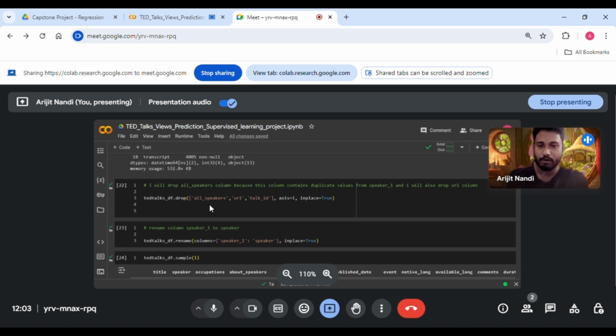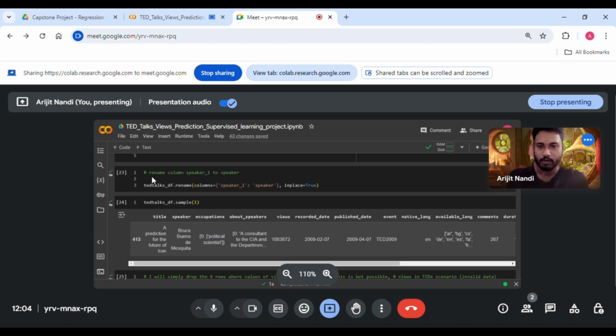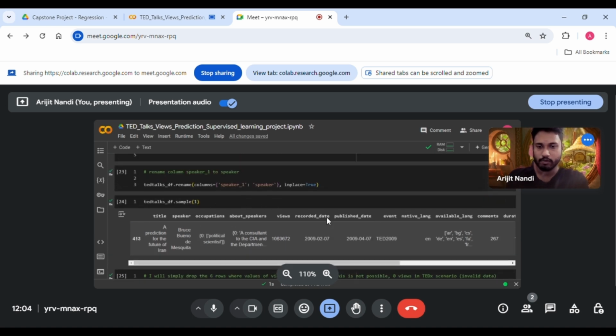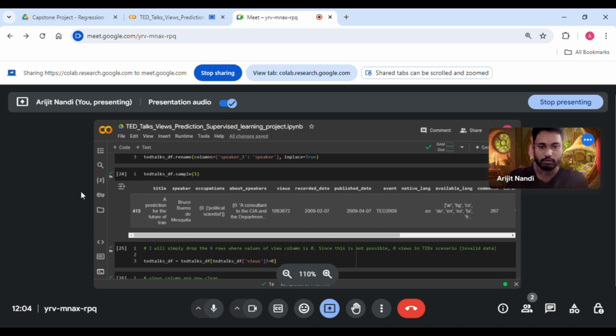I am dropping all speakers, URL and TED ID. Then I am renaming speaker 1 to speaker using the rename method. After that, let's look at sample 1, one sample of the dataset. Here is what it looks like.